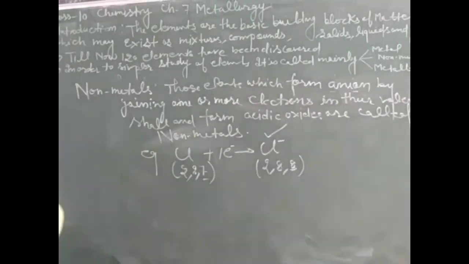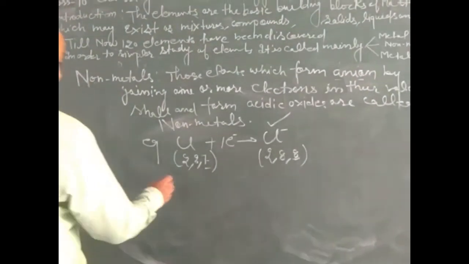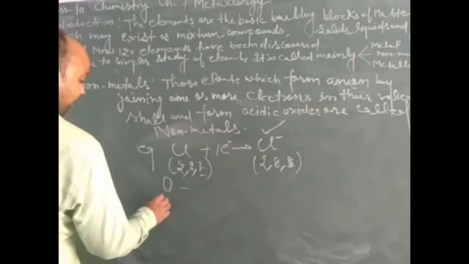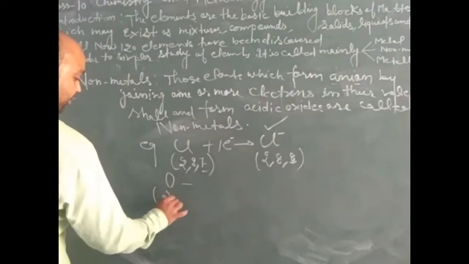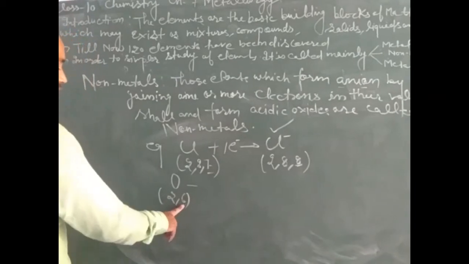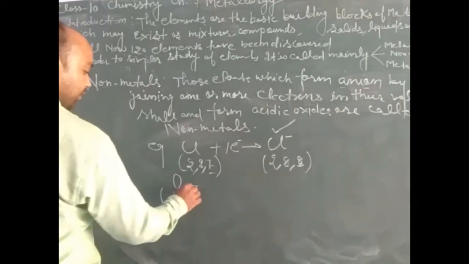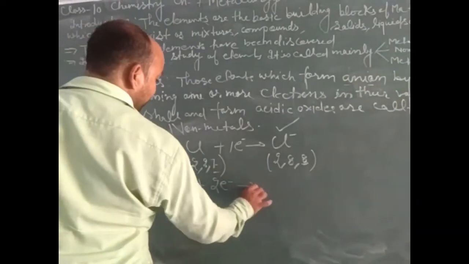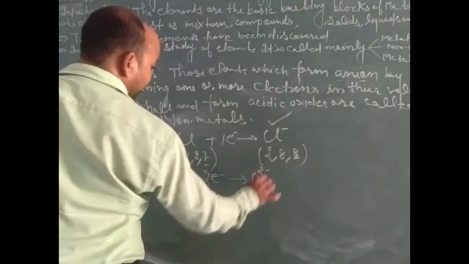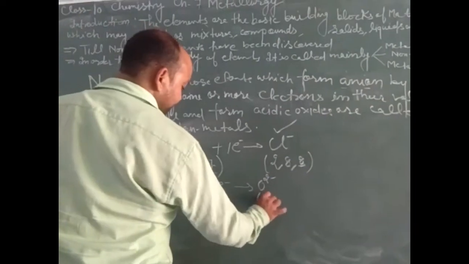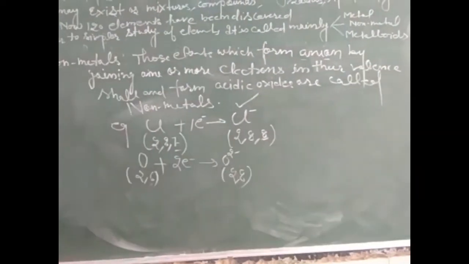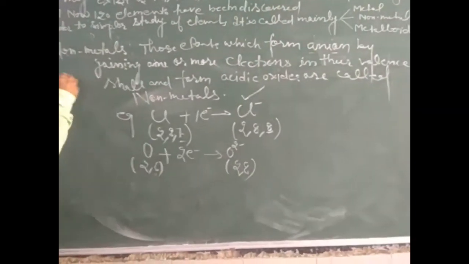That is an example of a non-metal. Now take the example of oxygen. We know that oxygen has atomic number 8, so its electronic configuration will be 2, 6. To complete its octet, oxygen needs 2 electrons. So when oxygen gains 2 electrons, it becomes the oxide ion, and its octet has been completed.